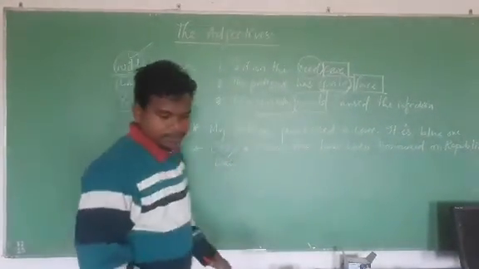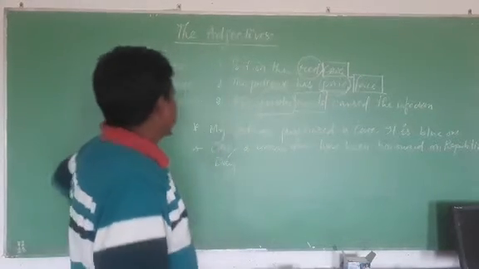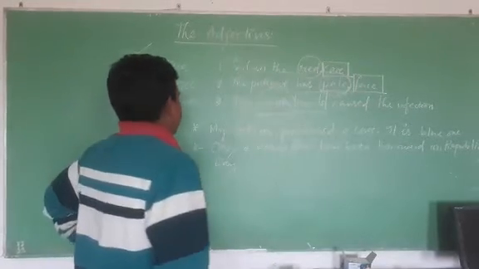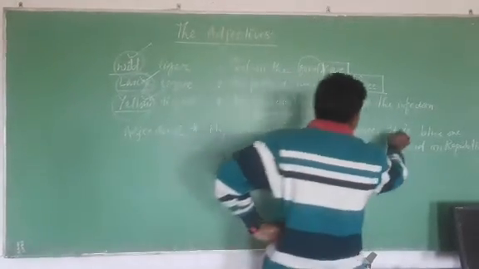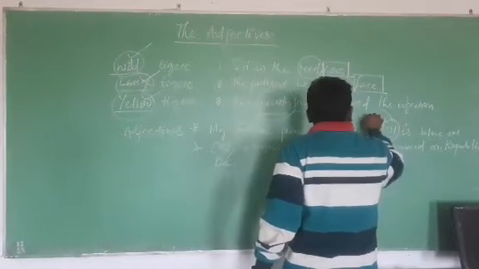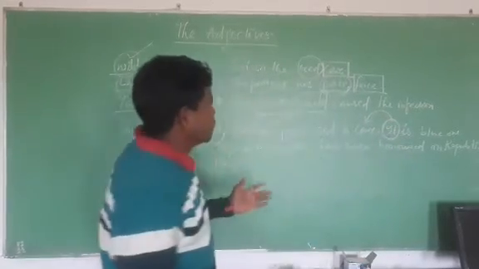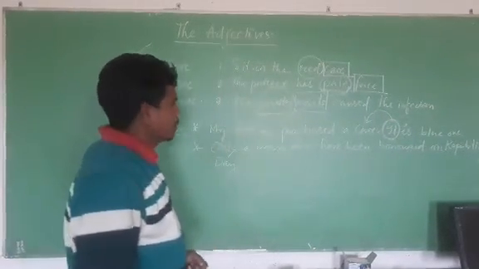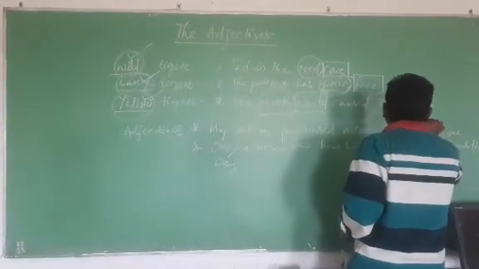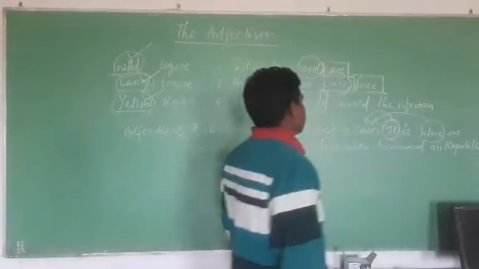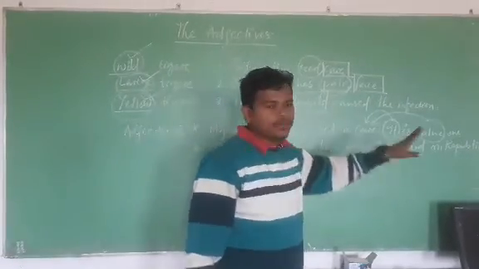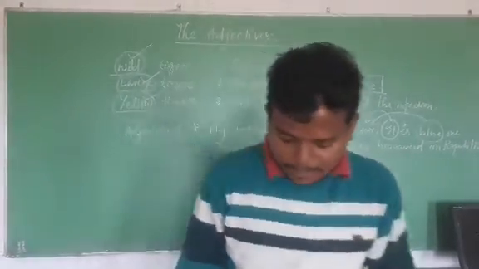Okay, see here in this sentence. My father purchased a car. This is a noun phrase, right? And it is used here in place of what? Car, because car is a noun. And the blue one is also written for car. So it is blue one. It is a pronoun, then blue one.